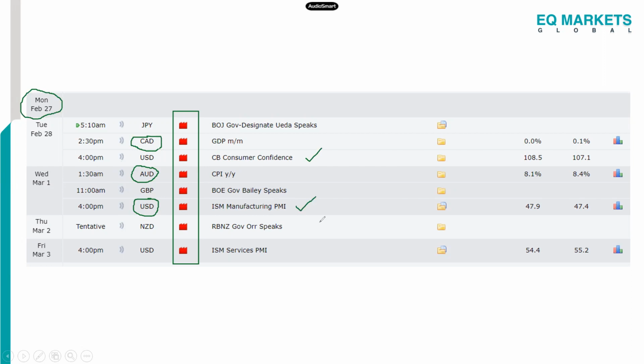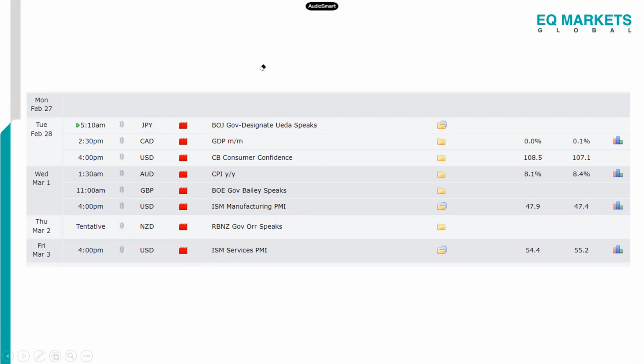So we keep that in mind, okay? It's going to cause some level of volatility. Thursday, we're just expecting the governor of the Reserve Bank of New Zealand to give a speech. It's tentative, so we don't really know when it's going to happen on Thursday. And then at 4 p.m. on Friday, we're expecting the ISM services PMI. So we do well to look at all of these news. 4 p.m. on Tuesday, 4 p.m. on Wednesday, and 4 p.m. on Friday, we're expecting some high volatile news that is going to affect USD.